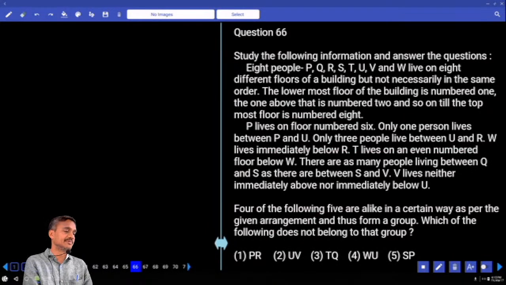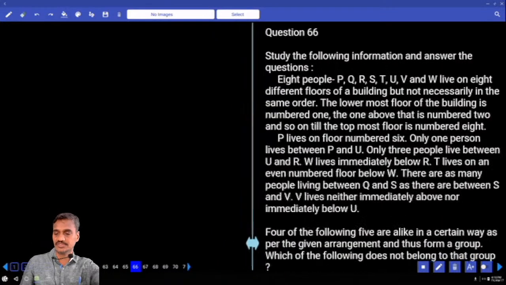There are 8 people staying on 8 different floors of a building. The lowermost floor of the building is number 1 and so on, the topmost floor is number 8. Now first tell me whether it comes under the first priority or the second priority. Definitely under the first priority, isn't it?